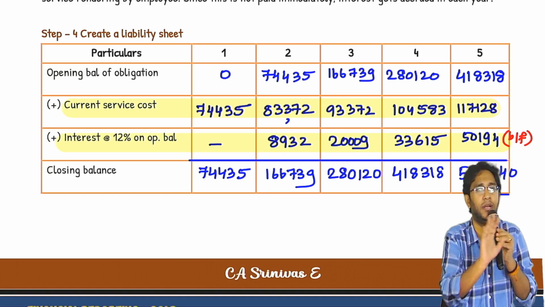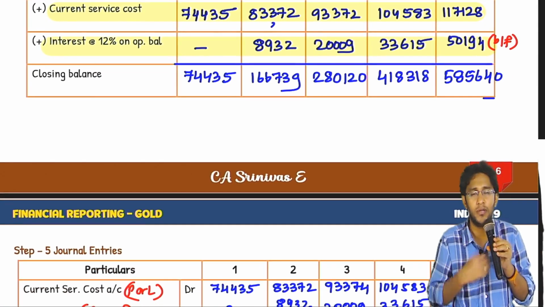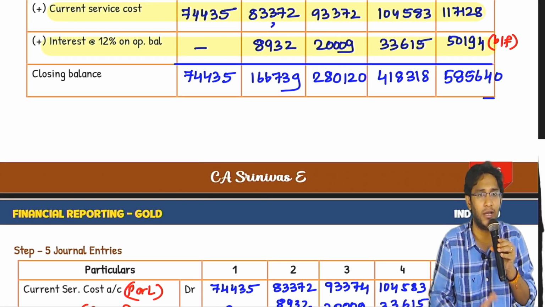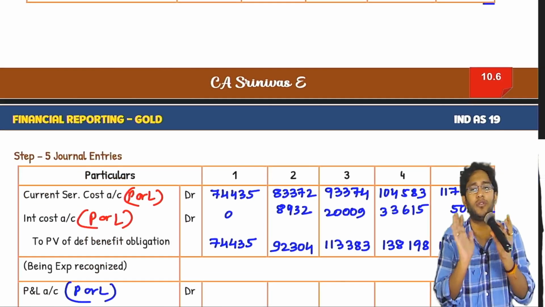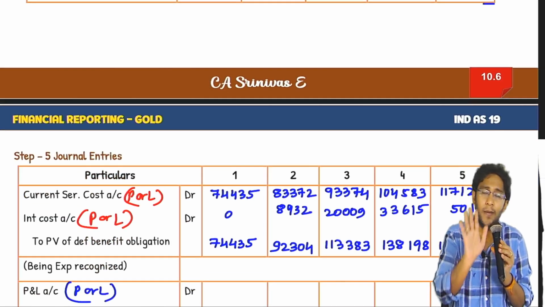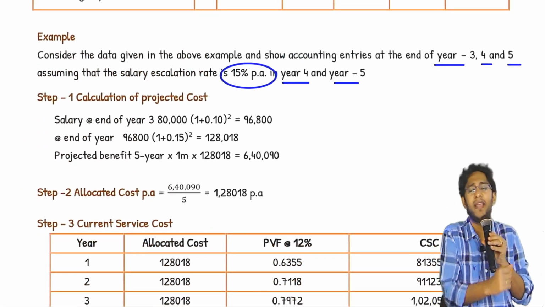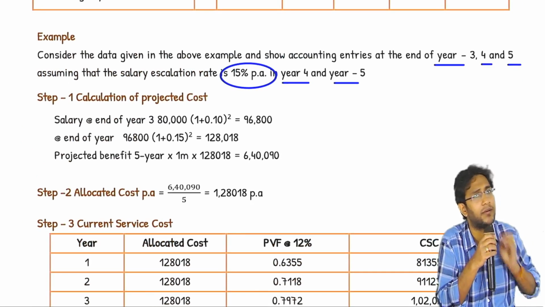How to compute that actuarial gain or loss? The example we will see. You have so many questions in your study material and all, nowhere they told you how to compute actuarial gain or loss. This is one question which will give you a first hand idea of how actuarial gain or loss is computed. Very simple case, but you will get an idea. Now tell me, sir, he is asking accounting for which year? 3rd year, 4th year, 5th year. Why is he not asking 1st year and 2nd year?